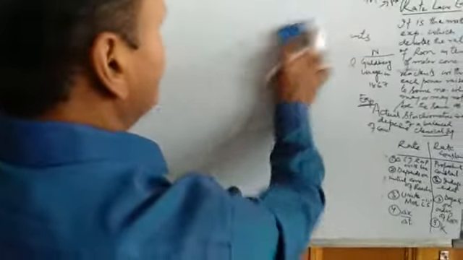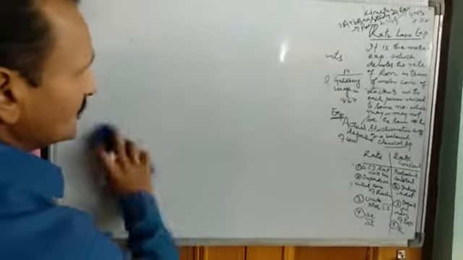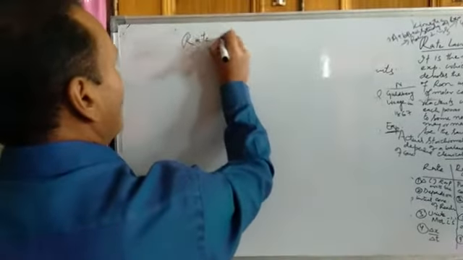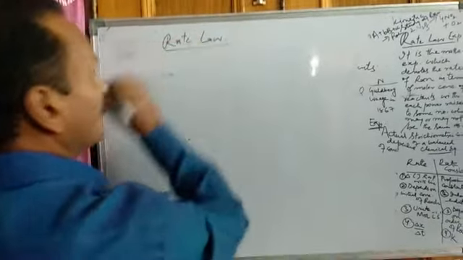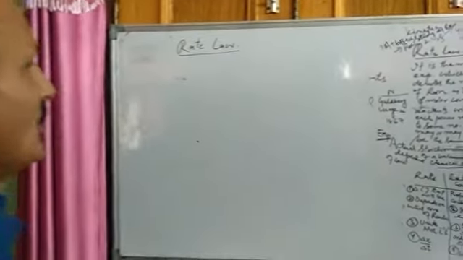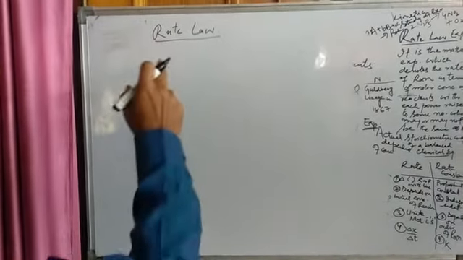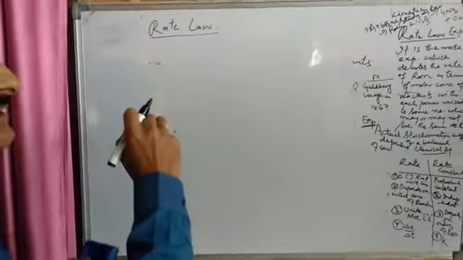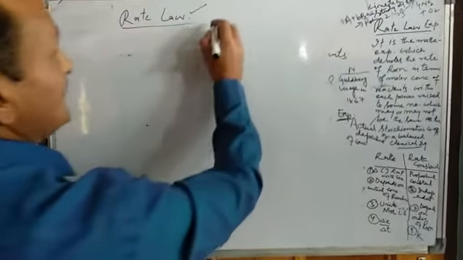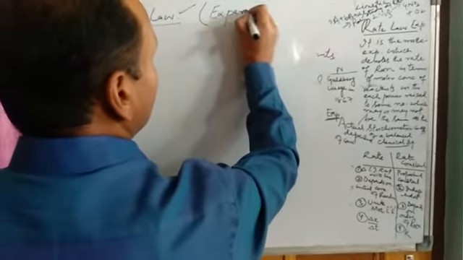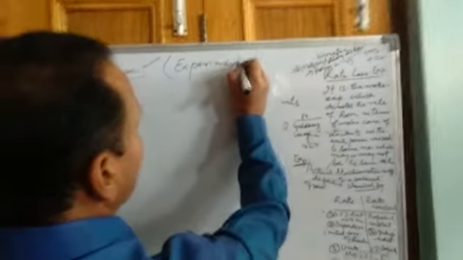Then we have one more law which also shows the influence of concentration on the rate of reaction. That law is the rate law. This law comes into play when we have experimental, actual stoichiometric coefficients, not those coefficients which were only theoretical. Now this law is basically dependent on actual experiment. This is an experimental law.